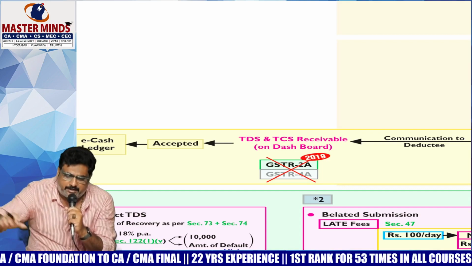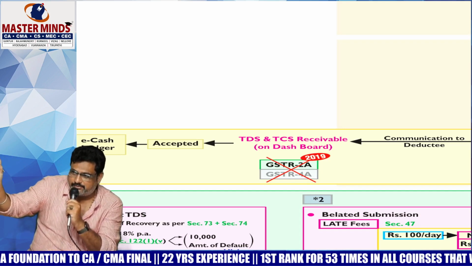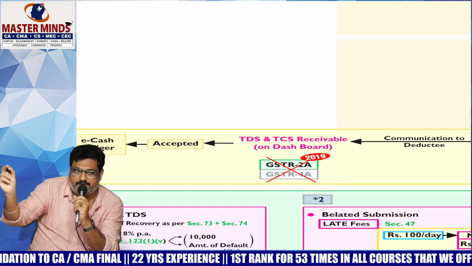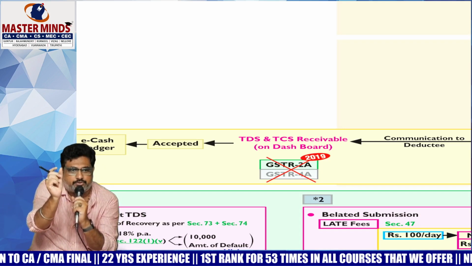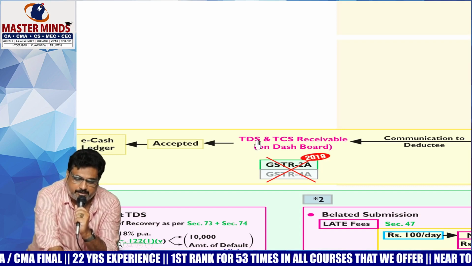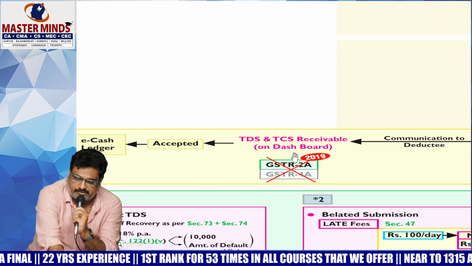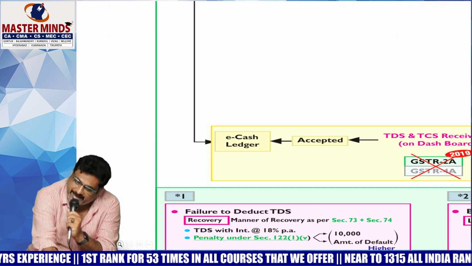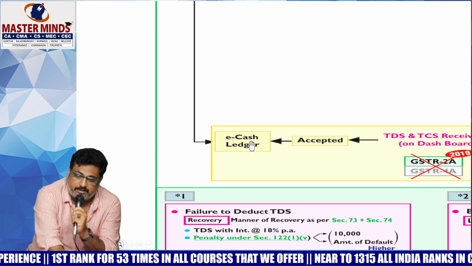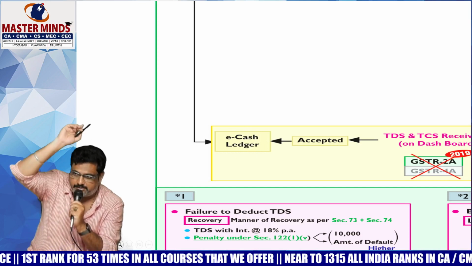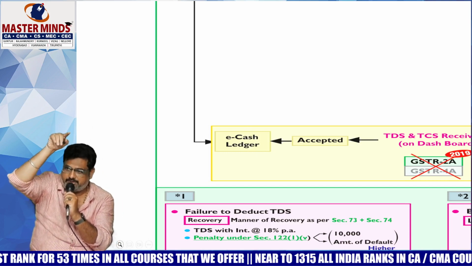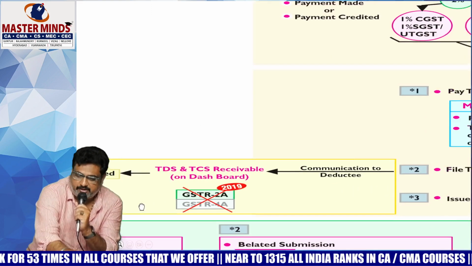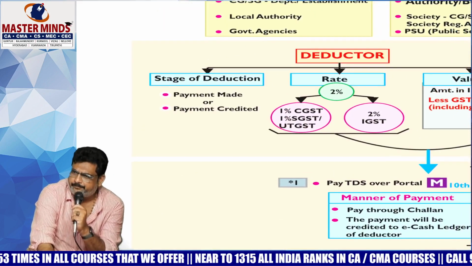In the dashboard, it will be blinking, something like this: TDS and TCS receivable, it will be blinking like this. Once the party, that means the contractor, accepts that, the amount will be credited to the cash ledger of that deductee, that is the supplier. This is the way how things will operate.